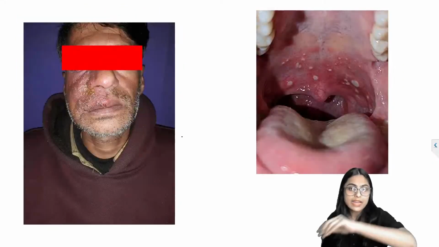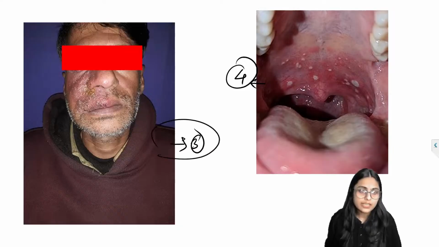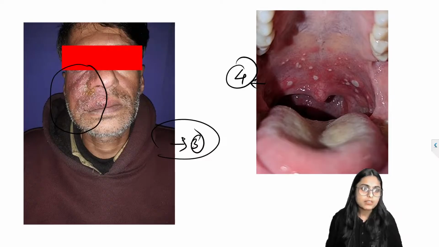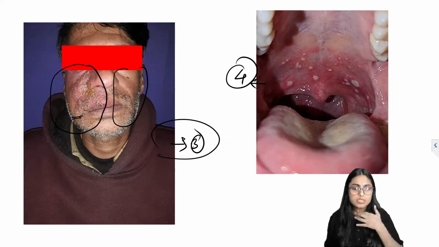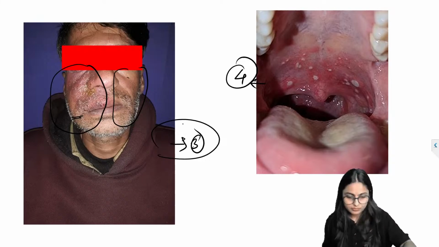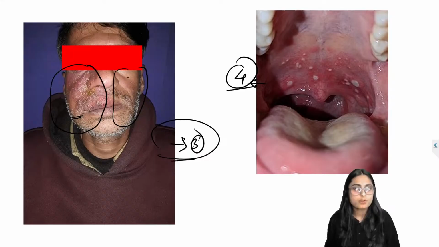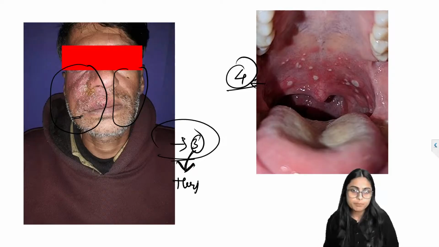Now identify picture 3 and picture number 4. In picture 3, can you see the patient? This side appears abnormal, and this side appears completely normal. First, tell me which condition picture number 3 is. Correct, it is herpes zoster.